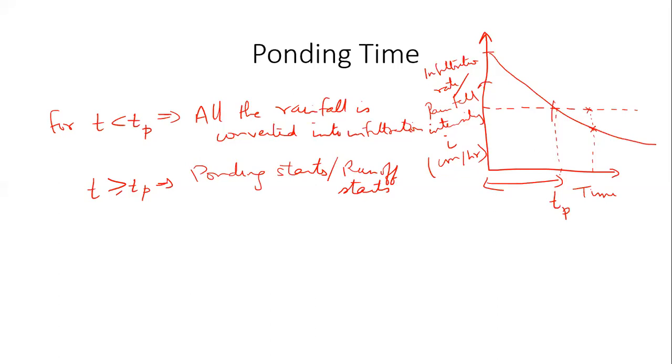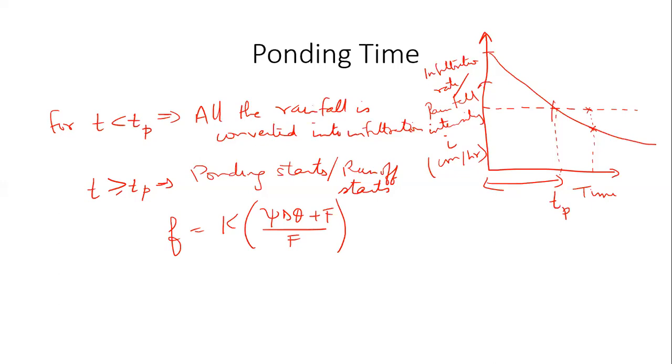So then let me write an equation. Remember, we wrote this expression for f equal to K times (psi delta theta plus capital F) divided by capital F. You remember this equation? This is the expression that we wrote for the instantaneous infiltration rate, right?